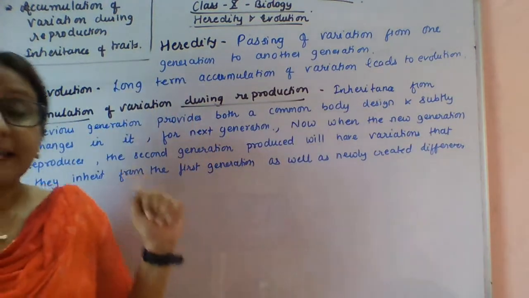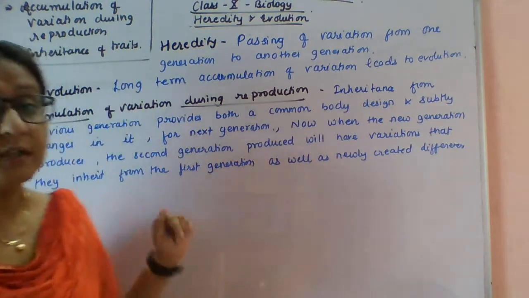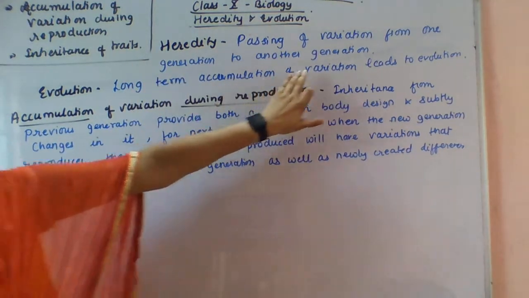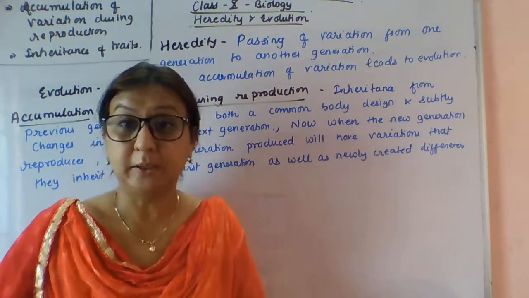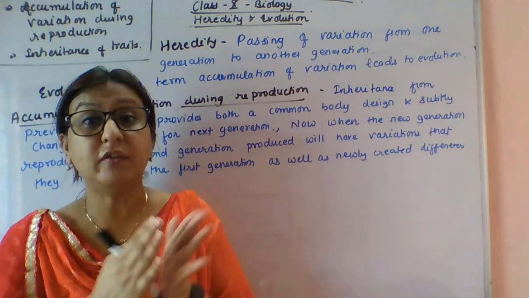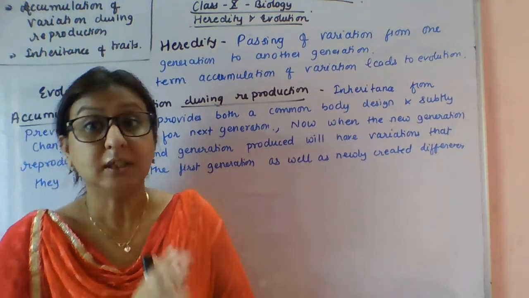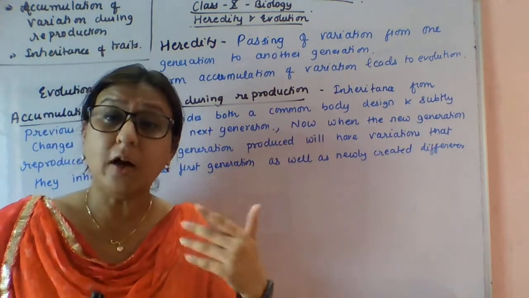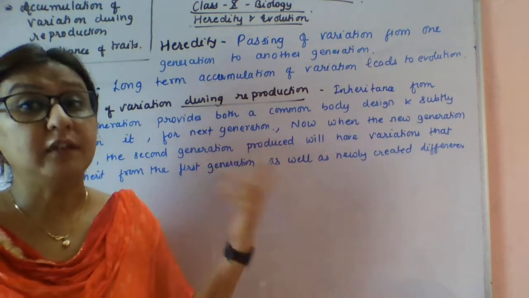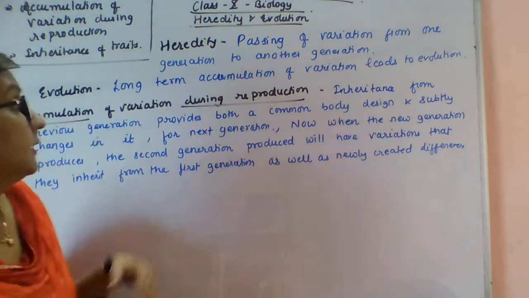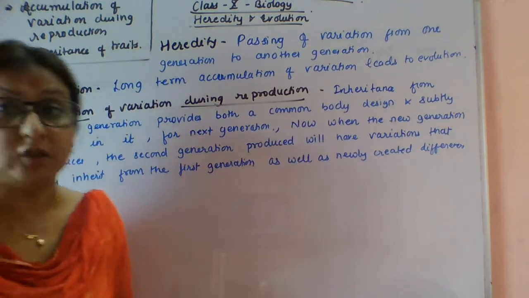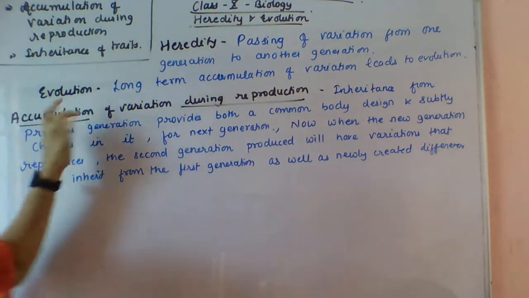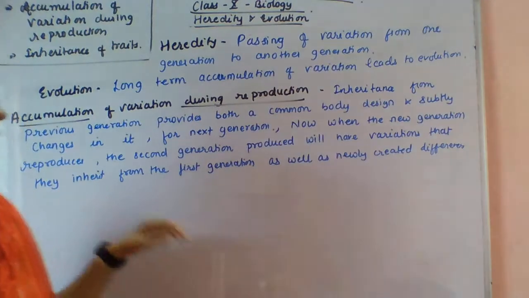So, the next term is evolution. First, all of you see the term evolution. Long-term accumulation of variation leads to evolution. If the long-term accumulation remains in this variation, then it leads to evolution. And after so many years, this evolution occurs. Okay. So now, the next topic we will see is accumulation of variation during reproduction.